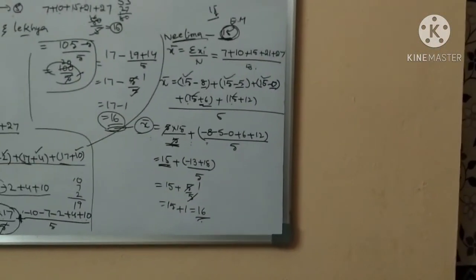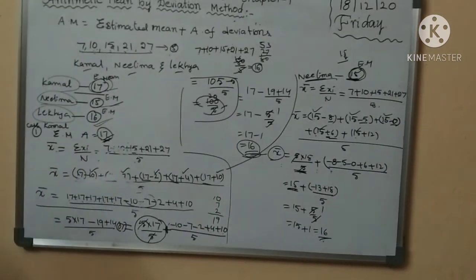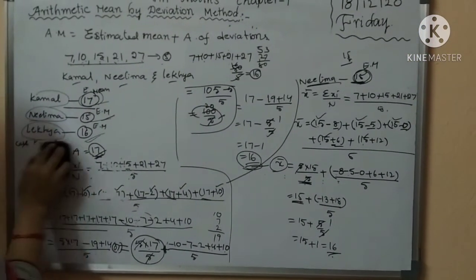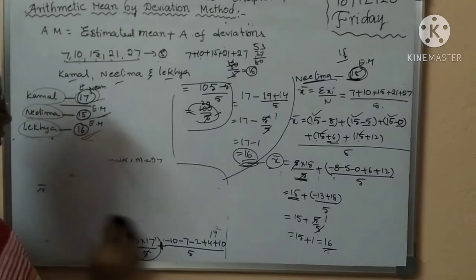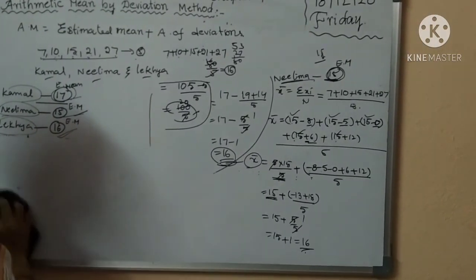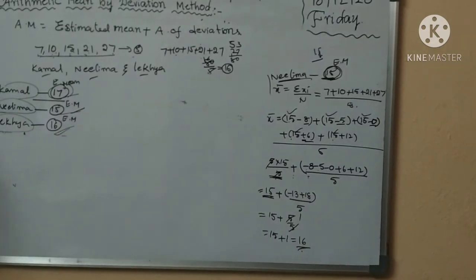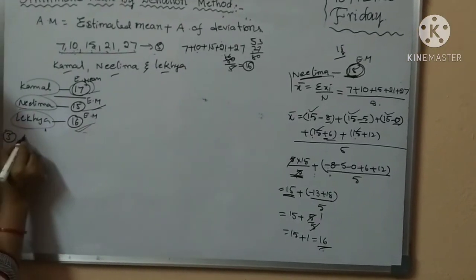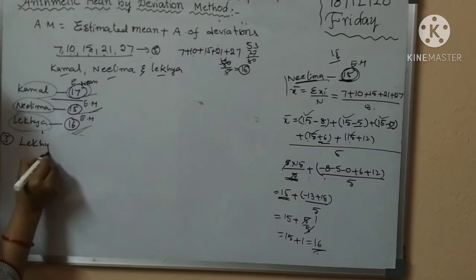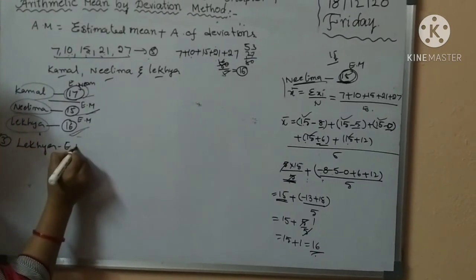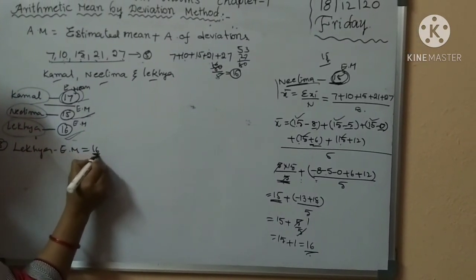So next is Lekhya. Observe Lekhya. The third case, Lekhya, estimated mean equal to 16.